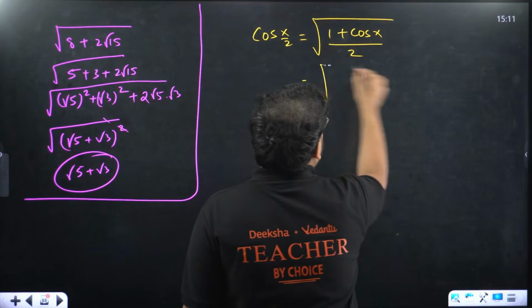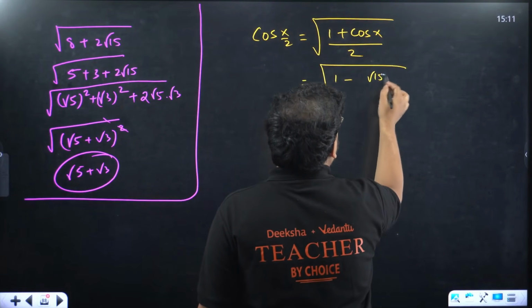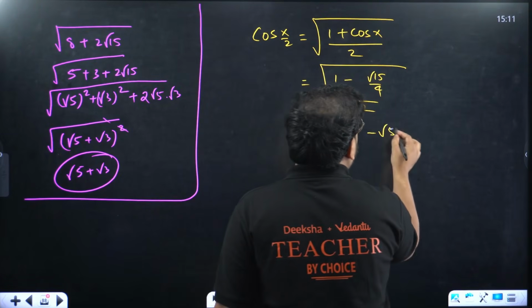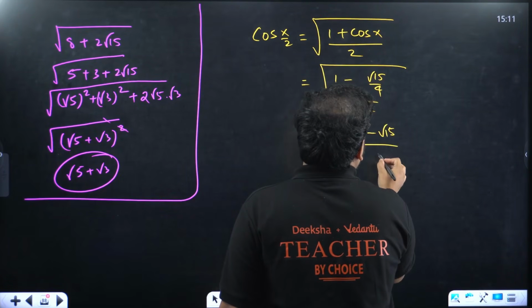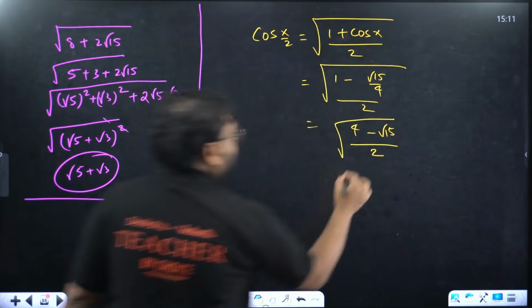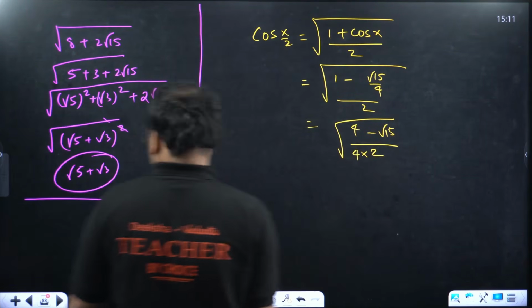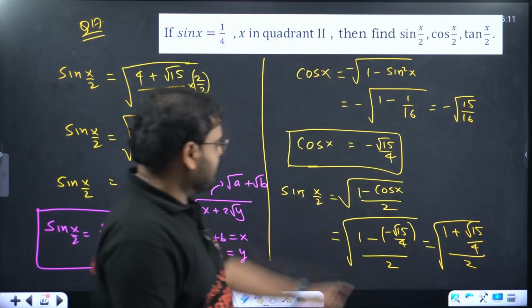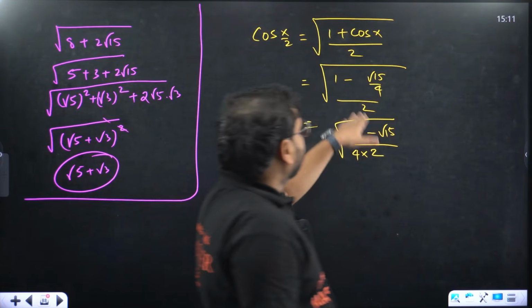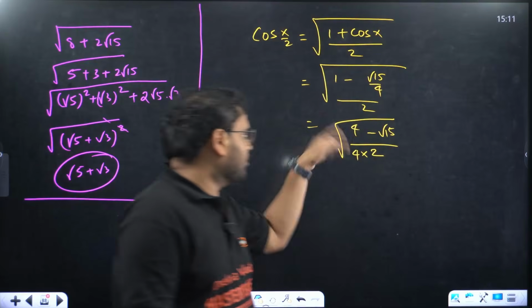Check here. Have 1 minus root 15 by 4 upon 2. This becomes 4 minus root 15 by 2 into 4. Correct, right? Anything I'm missing? No. This is going to be root 15 by 4, no? It will become minus sign. Yeah. So 4 minus root 15 by 2 will become, 2 will come down.